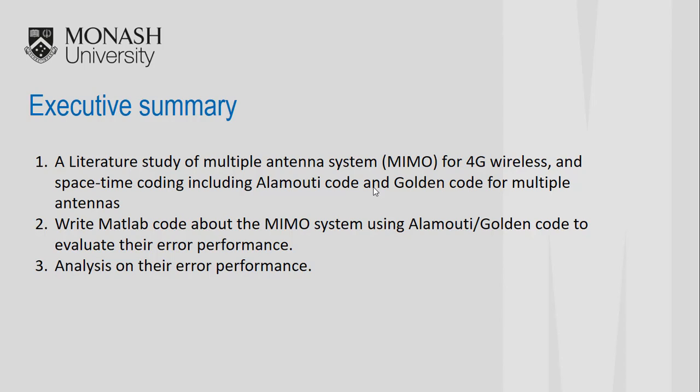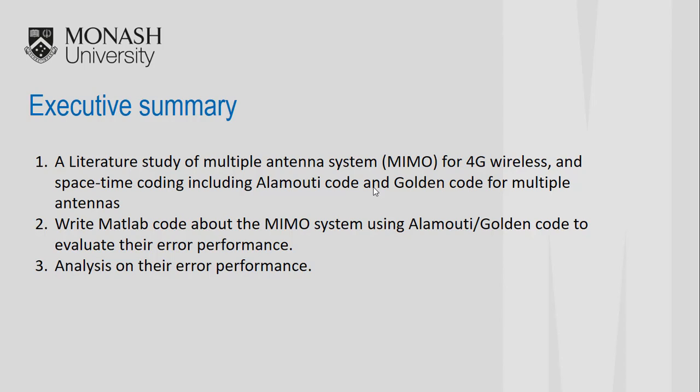The first part is a literature study of multiple antenna systems for 4G wireless and space-time coding, including the Alamouti code and the Golden code for multiple antennas. The Golden code is a space-time code and works in multiple input, multiple output systems. So the study of the basic theory of multiple input, multiple output systems and space-time codes will be helpful in understanding the Golden code. Also, the study of the Alamouti code will be helpful in understanding space-time codes.